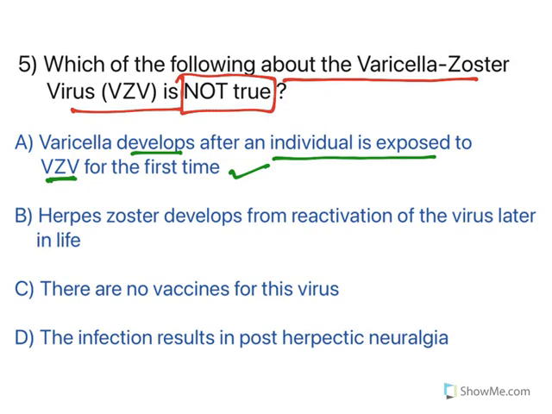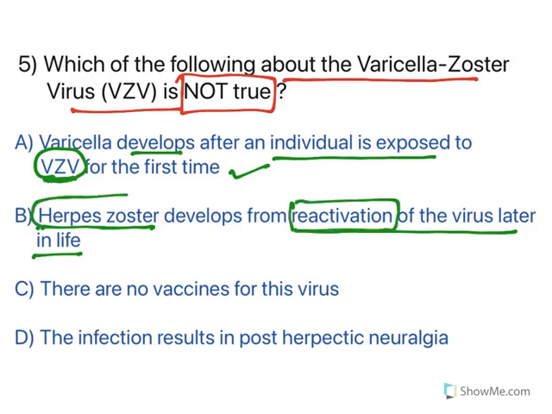Next one, herpes zoster develops from reactivation of the virus later in life. Understand this: when someone gets varicella for the first time, it is varicella zoster virus infection. But it stays inside as a latent form, and after some time it may be reactivated. The reactivated form is known as herpes zoster. Varicella zoster reactivation causes herpes zoster.